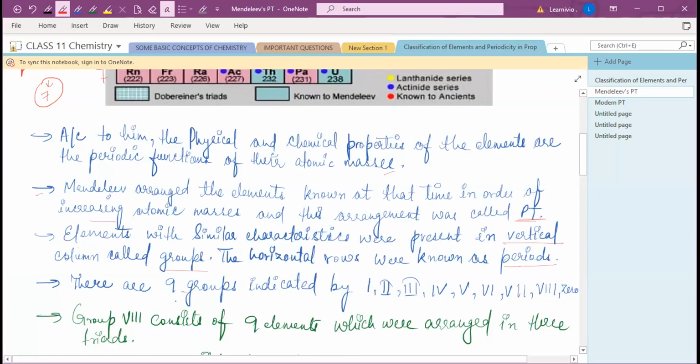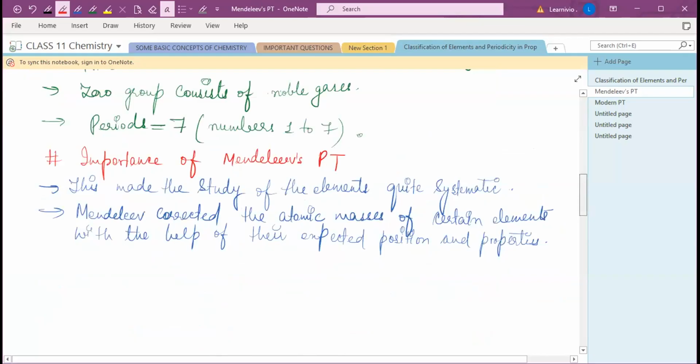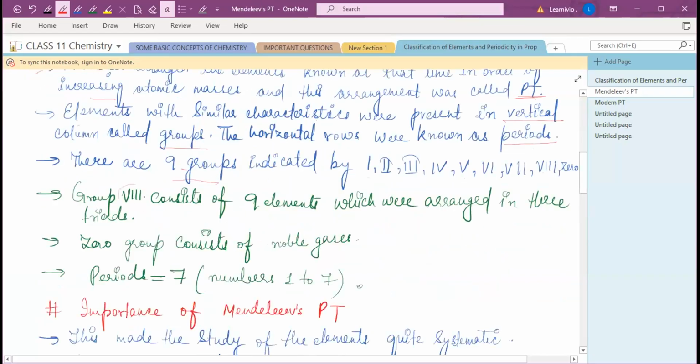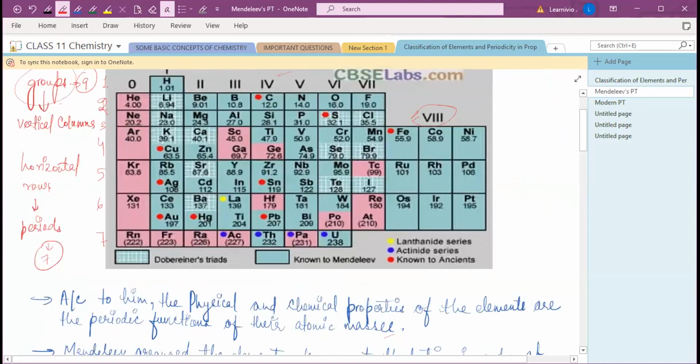There were 9 groups in Mendeleev's periodic table, indicated by Roman numerals 1, 2, 3, 4, 5, 6, 7, 8, and 0. Group 8 is a little bit different from the others, because it consists of 9 elements, arranged in 3 triads: iron, cobalt, and so on, osmium, ruthenium.